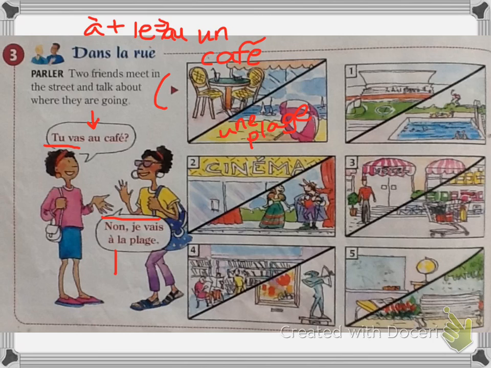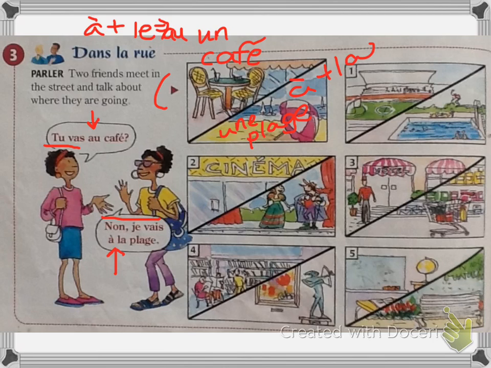In this case, it was à la because it was un, so it's a and la. So, in number 1, you have a picture of a stadium and a pool. So go ahead and say those 2 lines. Remember, if you need more time than what I'm giving you, you can pause the recording.